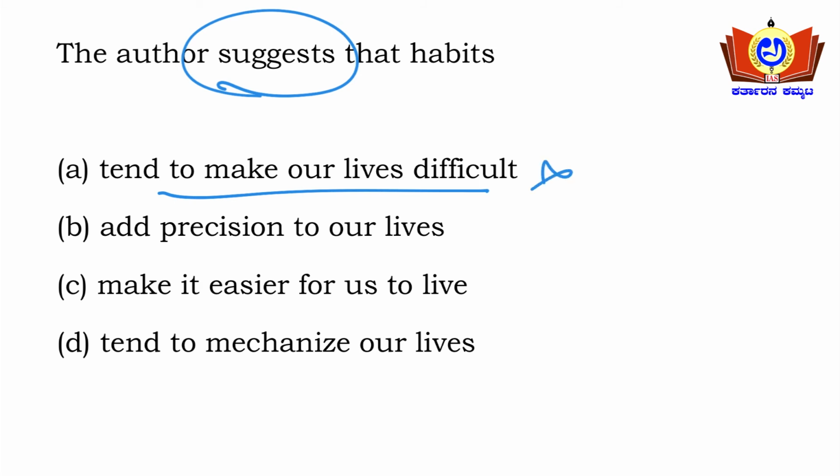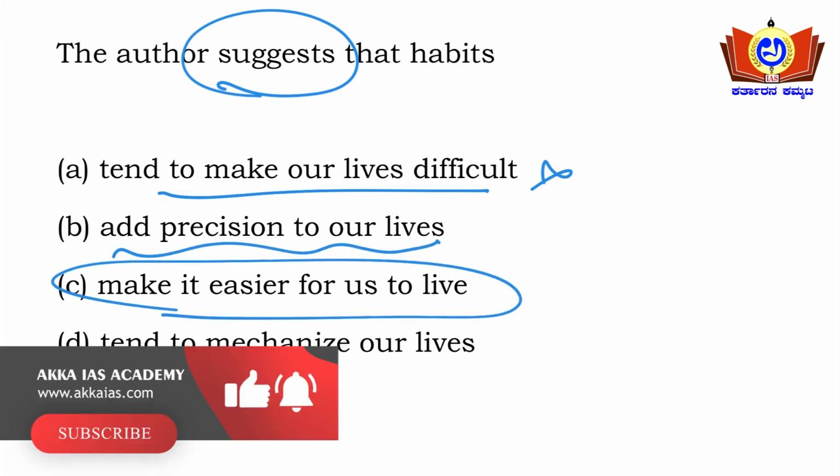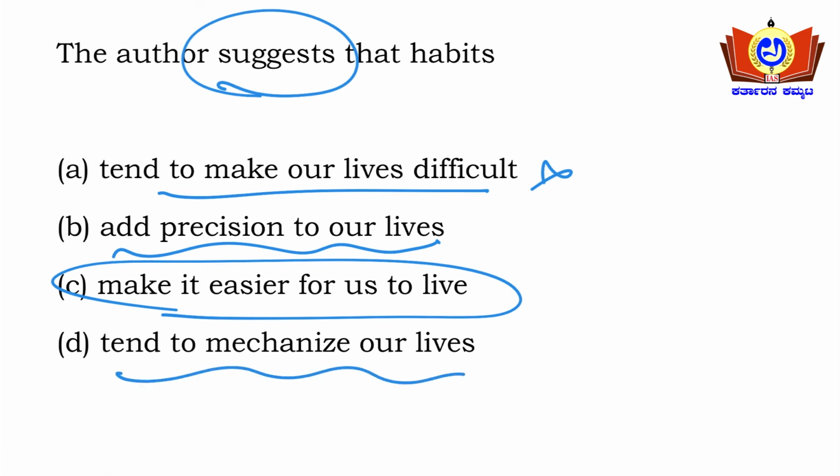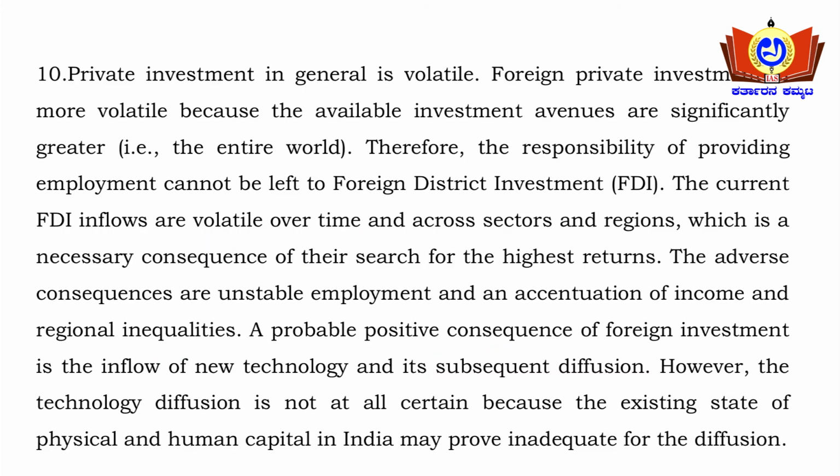Option A is directly wrong. Add precision to our lives? No. Make it easier for us to live, the most probable one. Tend to mechanize our lives? No, this is also wrong. Add precision to our lives is also wrong. So option C is the most probable option here. So moving on to the next question.